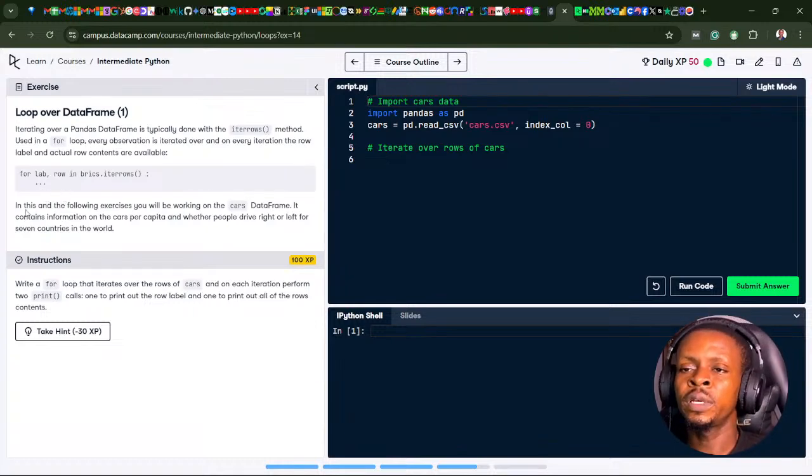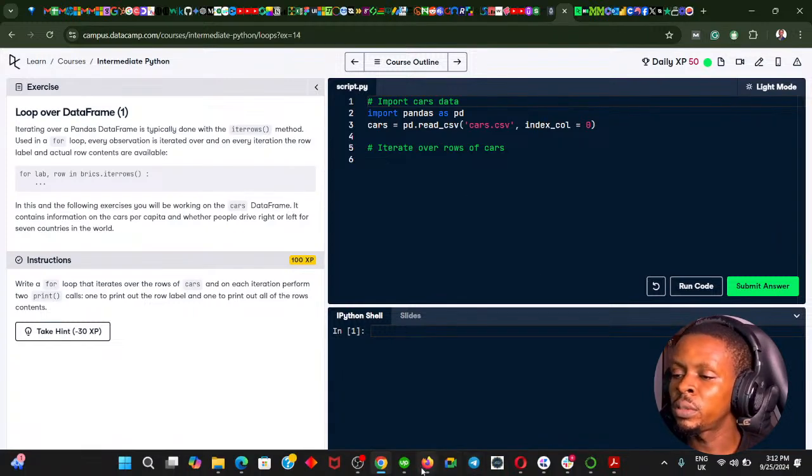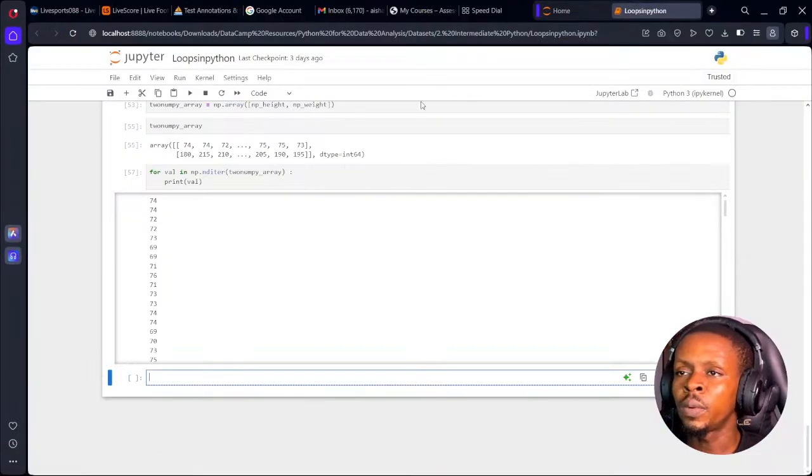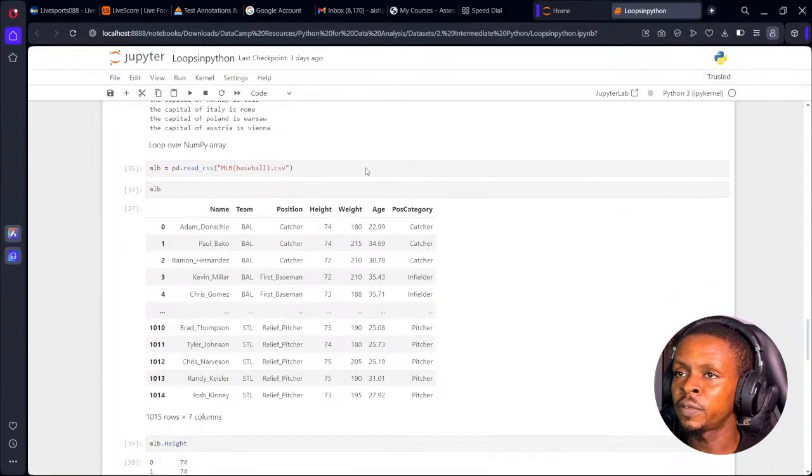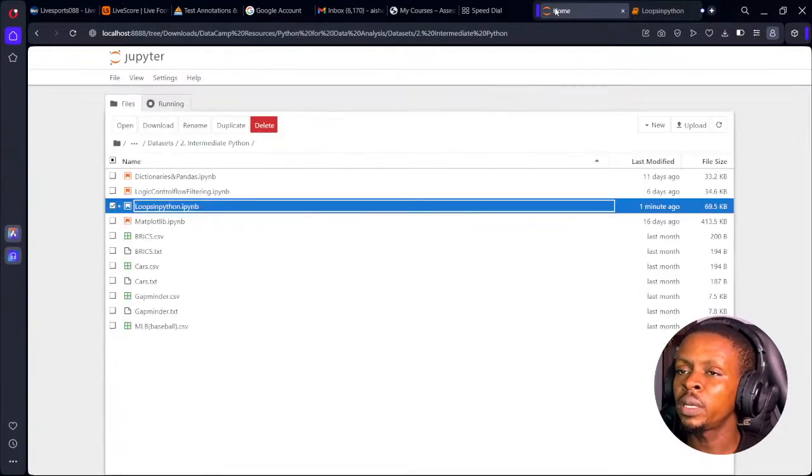In this and the following exercise, we'll be working on the cars data frame. It contains information on the cars per capita and whether people drive right or left for 7 countries in the world. So let me just load the cars data frame from here now. Well, actually, the last data frame we actually loaded was the baseball data frame. If I go under here, I don't have the car. Okay, we have the cars there. I'll just point to the cars data frame right now.